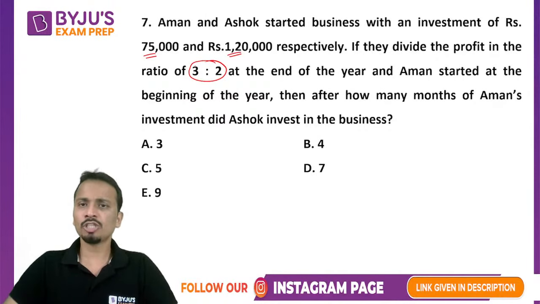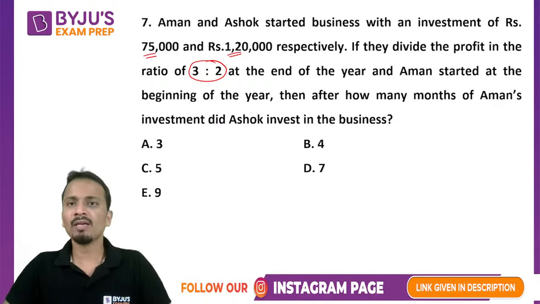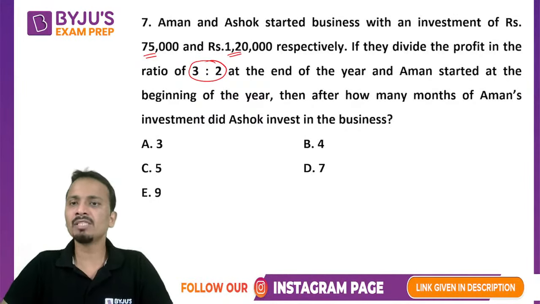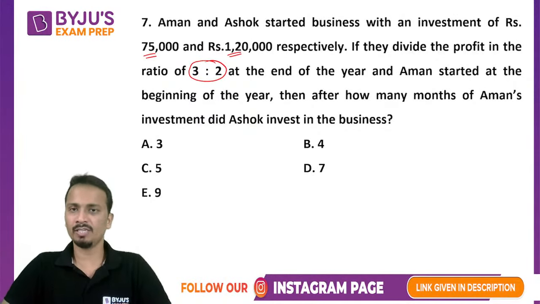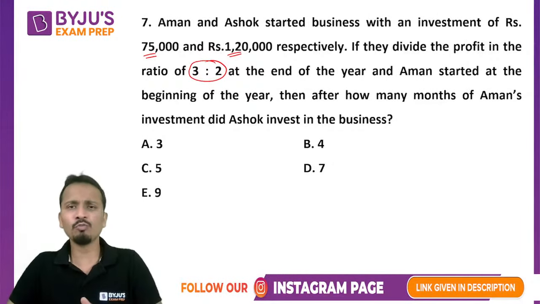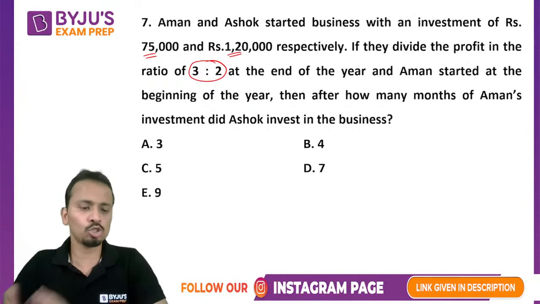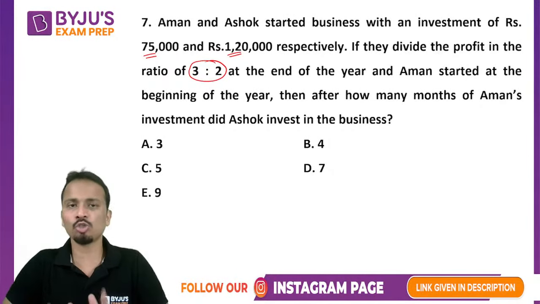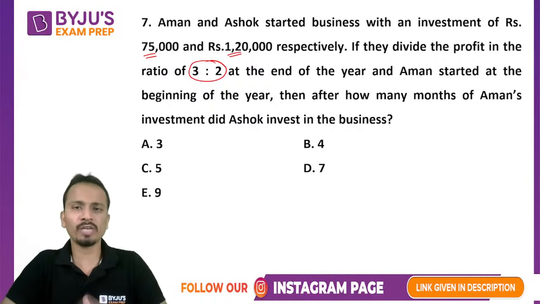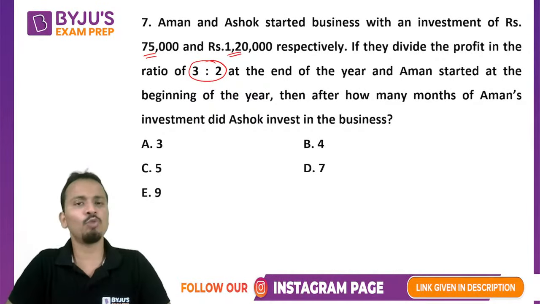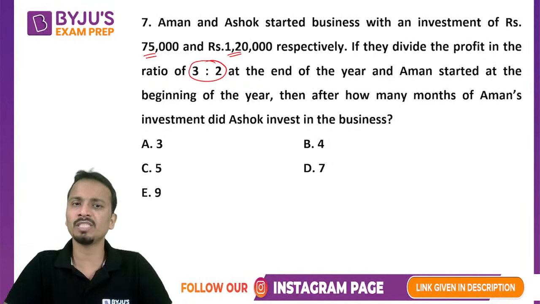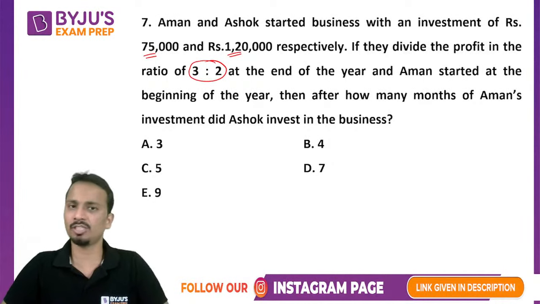Now the question is saying that they divided the profit in the ratio 3:2 at the end of the year, and Aman started at the beginning of the year. So they have already given that Aman started the business, and after a few months, Ashok also joined the business. Okay? So Aman joined first, a few months later Ashok invested, and the ratio was 3:2. So we have to find out after how many months of Aman's investment did Ashok invest in the business, right?